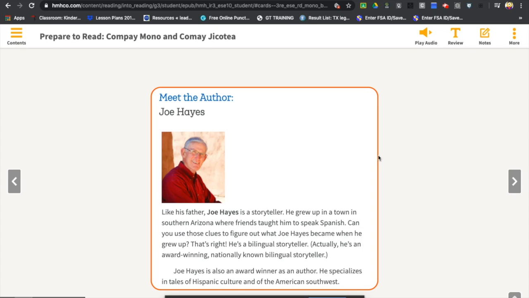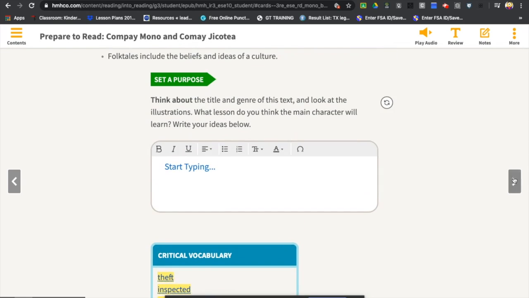Joe Hayes is also an award winner as an author. He specializes in tales of Hispanic culture and of the American Southwest. So now you can start reading the story. If you go to the next page, you're going to be able to read it, and you can read it on your own, or you can click on the link that I put on Class Dojo that says story link.